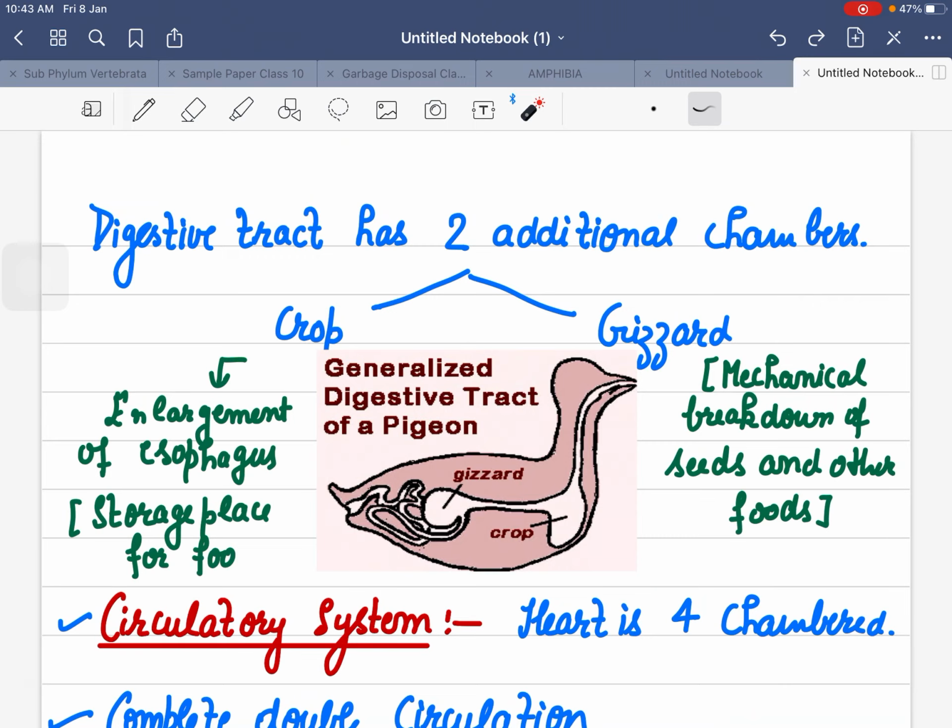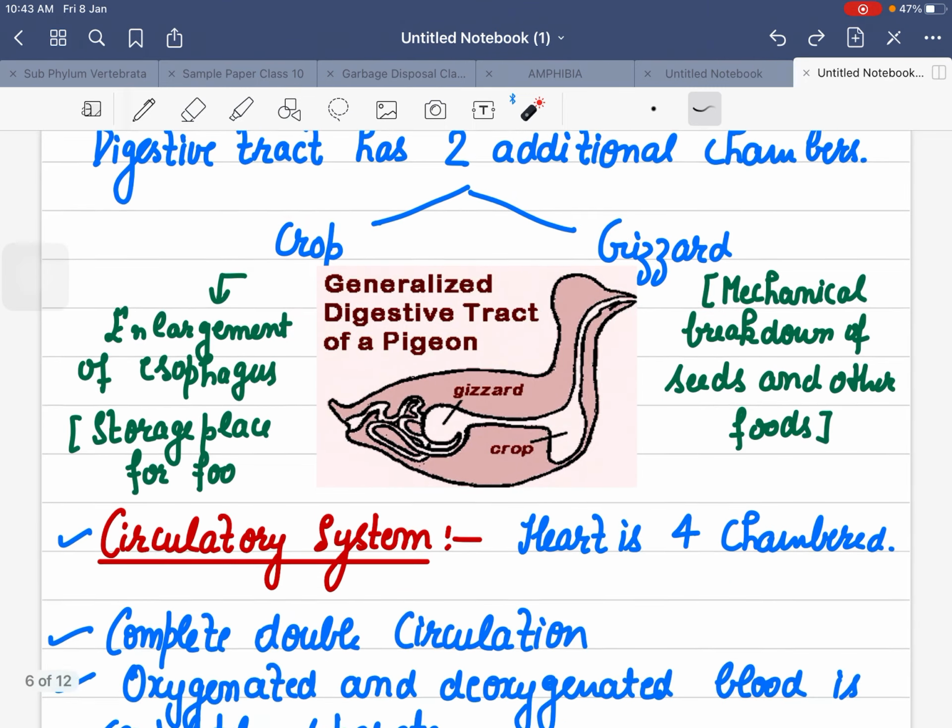Digestive tract has two very important additional chambers. One is crop. Crop is the enlargement of the esophagus, and it is a storage place for the food. And gizzard, where mechanical breakdown of seeds and other food happens. So basically here complex material is broken down into simpler one in the gizzard, and crop is the storage part.